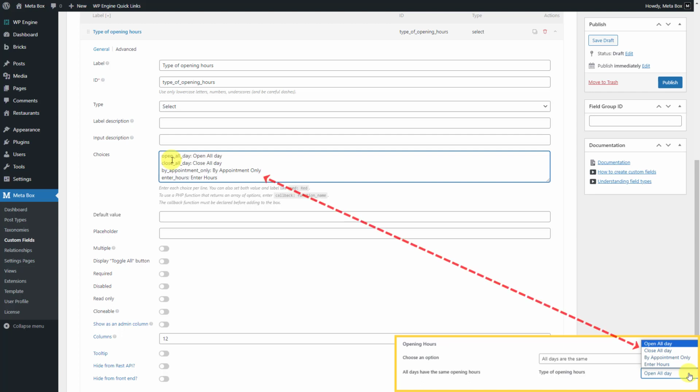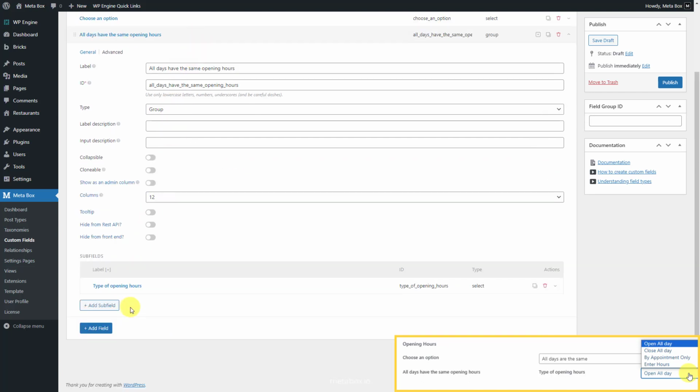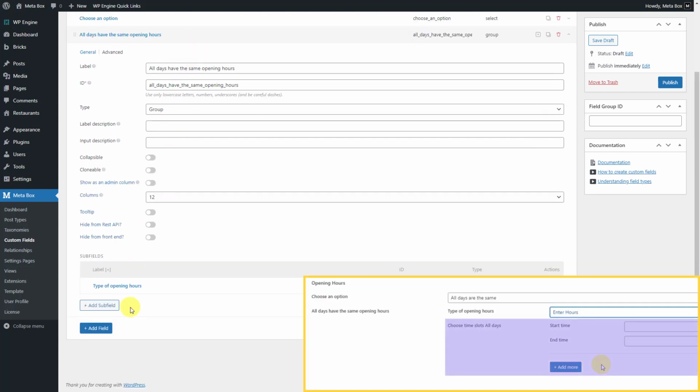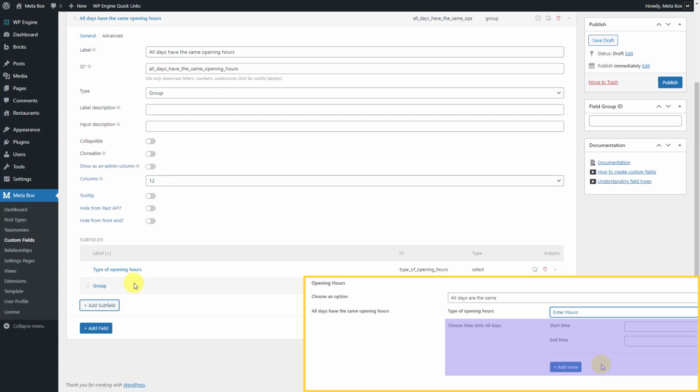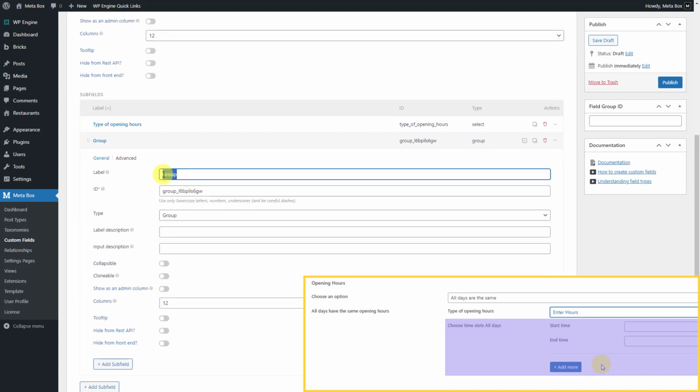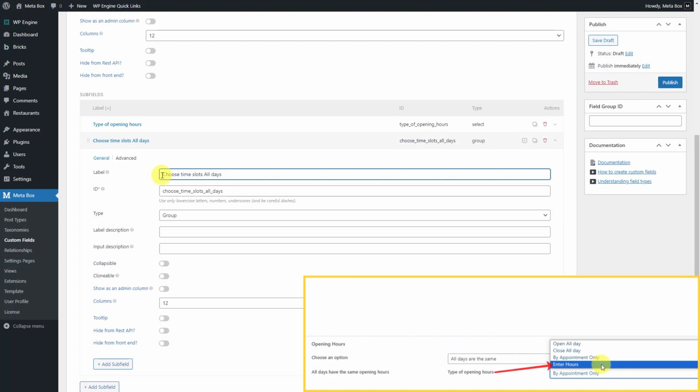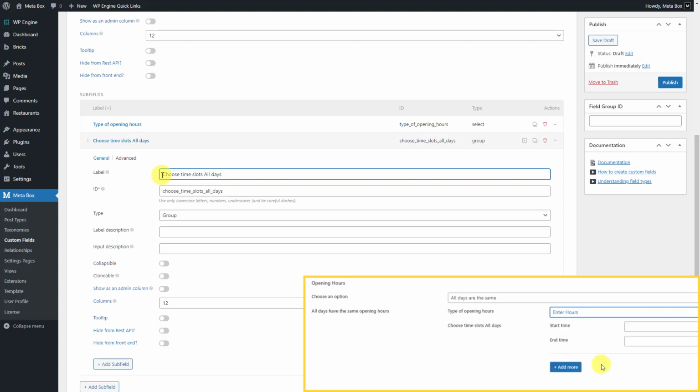Also fill in the options. The second subfield is for the time slots with start time and close time. I put them as a pair in a group. This group also is displayed following a rule. Only when you choose the type of opening hours as the last option in this field, this group will display.